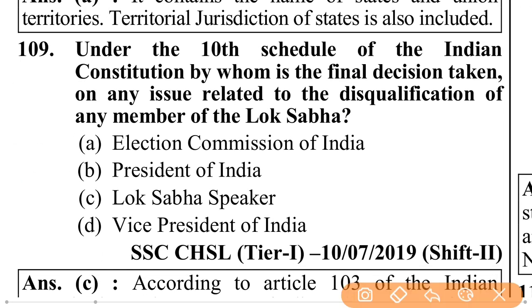Under the 10th schedule of the Indian Constitution, by whom is the final decision taken on an issue related to the disqualification of any member of Lok Sabha? Election Commission of India, President of India, Lok Sabha Speaker, Vice President of India. It is the Lok Sabha Speaker.